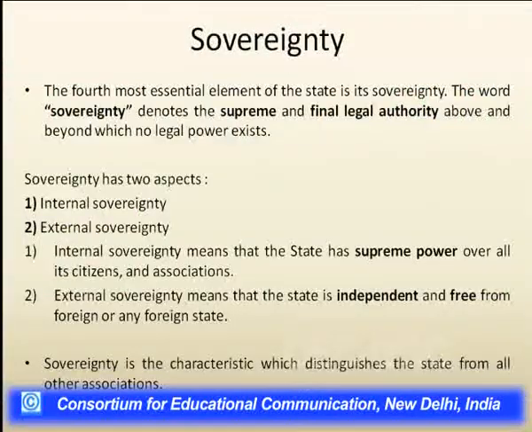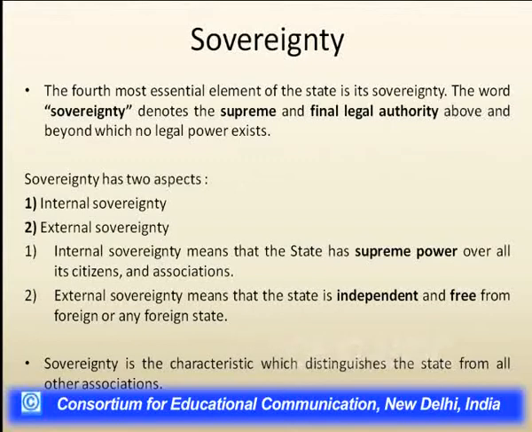The fourth important element of state formation is its sovereignty, and sovereignty denotes that the state is a supreme and final legal authority above and beyond which no legal power exists. So sovereignty has two different aspects. It should be internally sovereign and externally sovereign.